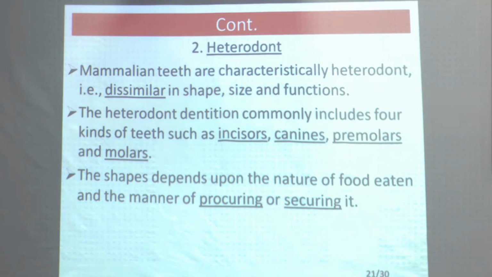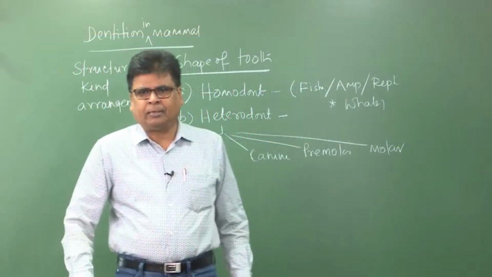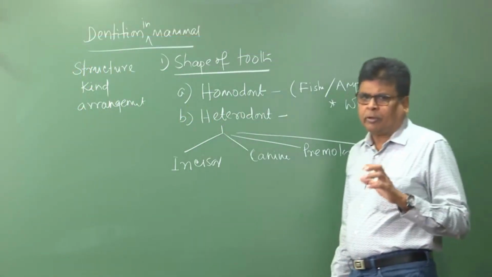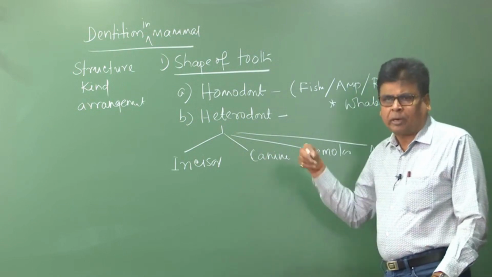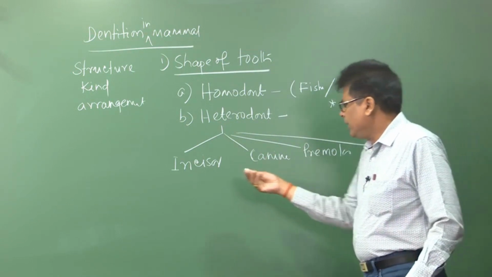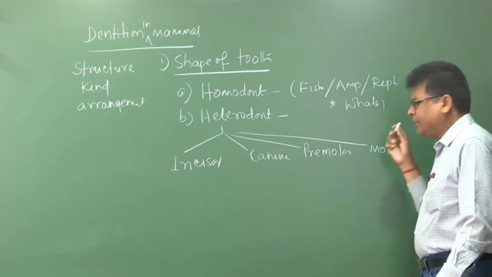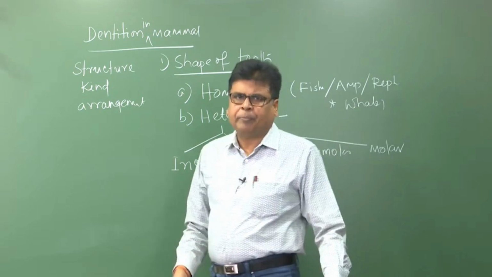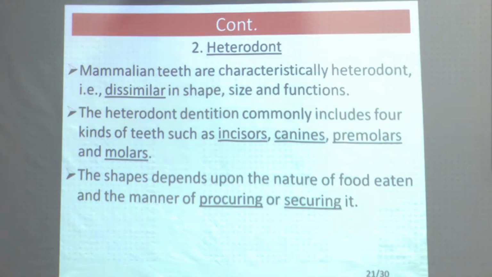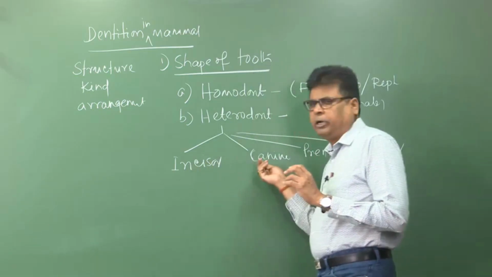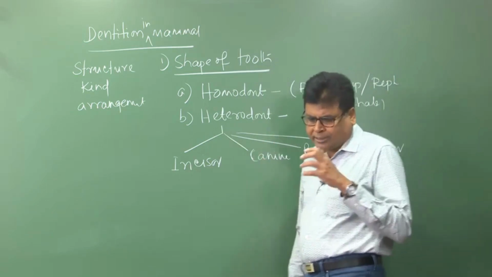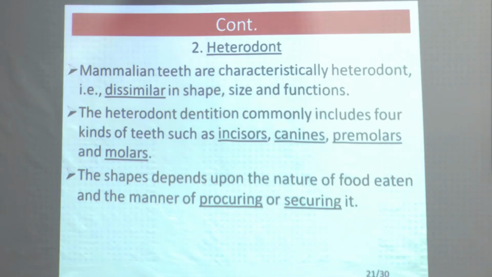That means in the heterodont condition, four types of teeth are present in mammals: incisors, canines, premolars and molars. These incisors are completely different from the canine in their shape. The shapes depend upon the nature of food eaten and the manner of procuring or securing it.